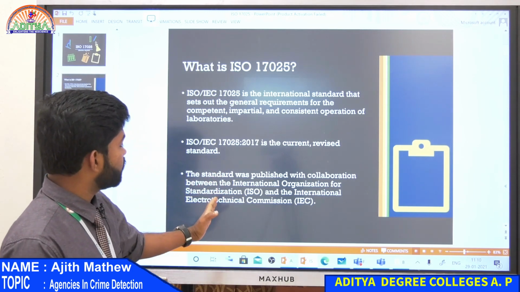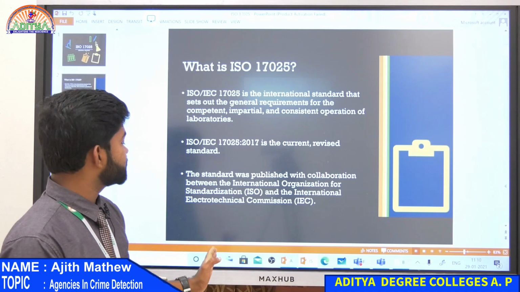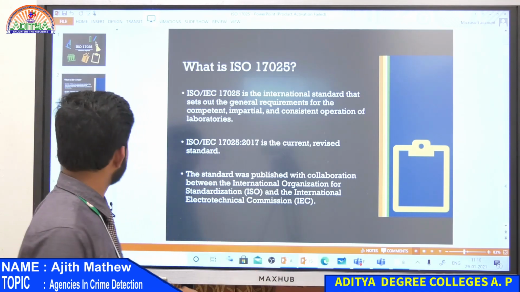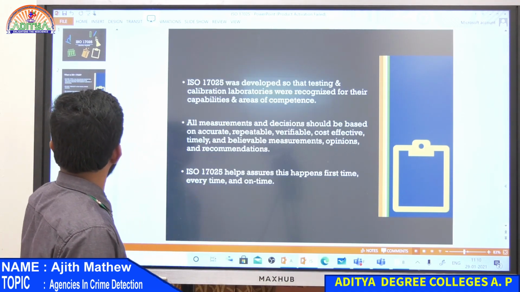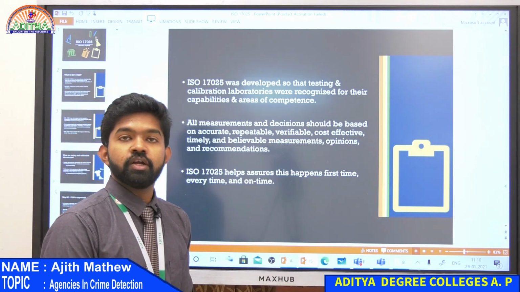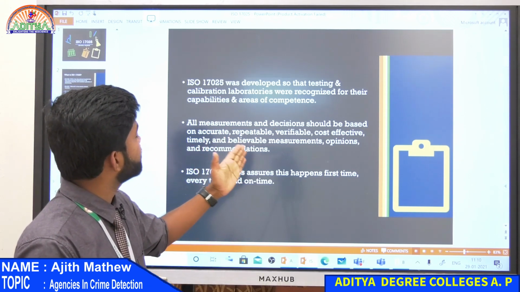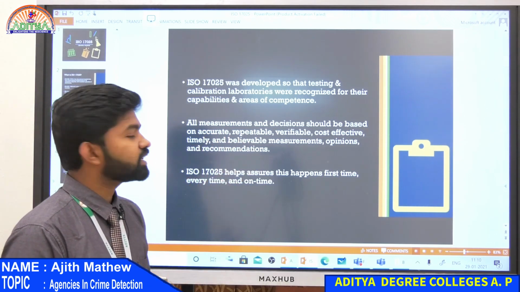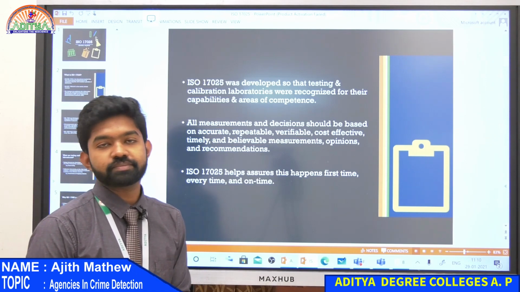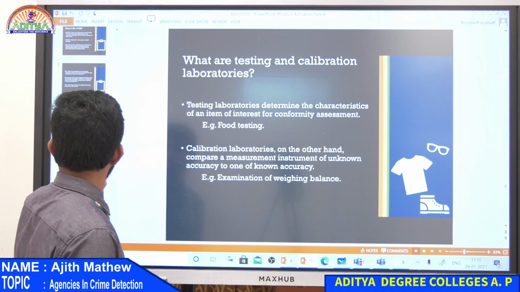So ISO stands for International Organization for Standardization, and IEC stands for International Electrotechnical Commission. Why is this used? ISO is like a body which provides a certification to the labs. ISO was developed so that testing and calibration laboratories were recognized for their capabilities and area of competence. We learned about ISO yesterday, calibration and testing.